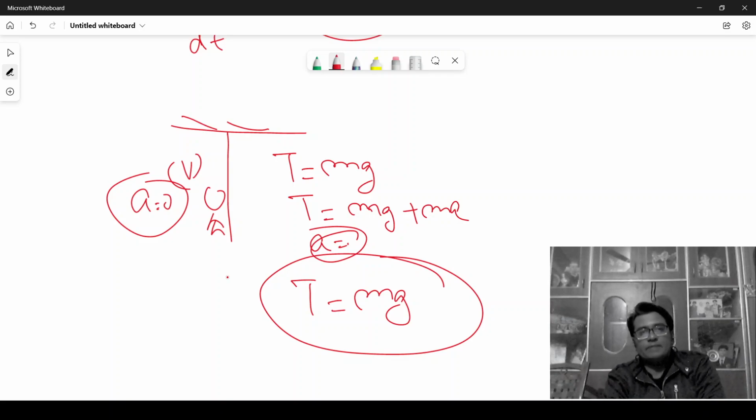And if I am moving upward with an acceleration a, then T will be equal to mg plus ma. If this T value is more than the maximum tension that the rope can sustain, then the rope will break. And if it is less than that, then the rope will not break.